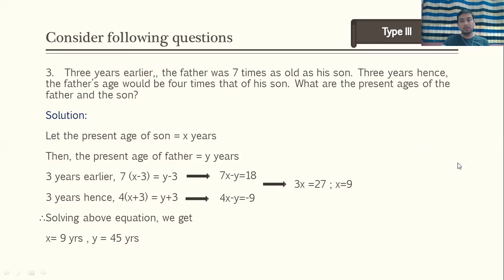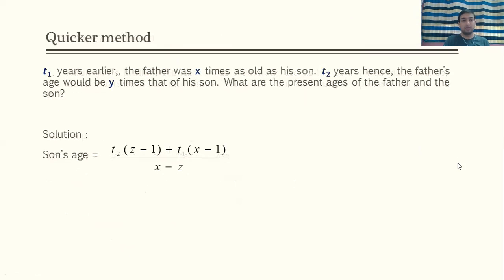So let us see what is the shortcut method to solve such type of problem. So problem statement is T1 years earlier, father was x times as old as his son. T2 years hence, the father's age will be z times that of his son. What are the present ages of father and son? So for such type of problem, you can directly use this formula, T2 in bracket z minus 1 plus T1 in bracket x minus 1 upon x minus z.